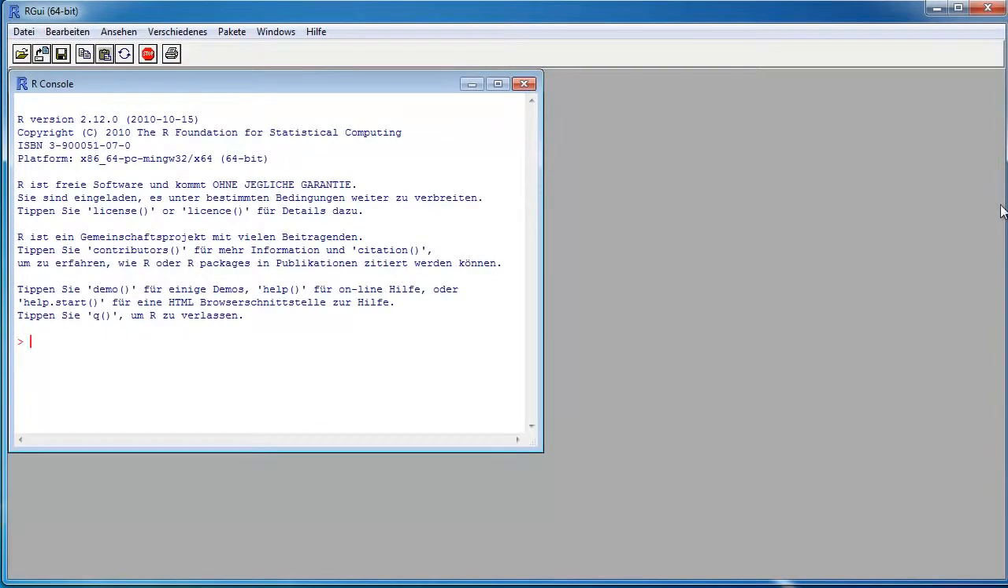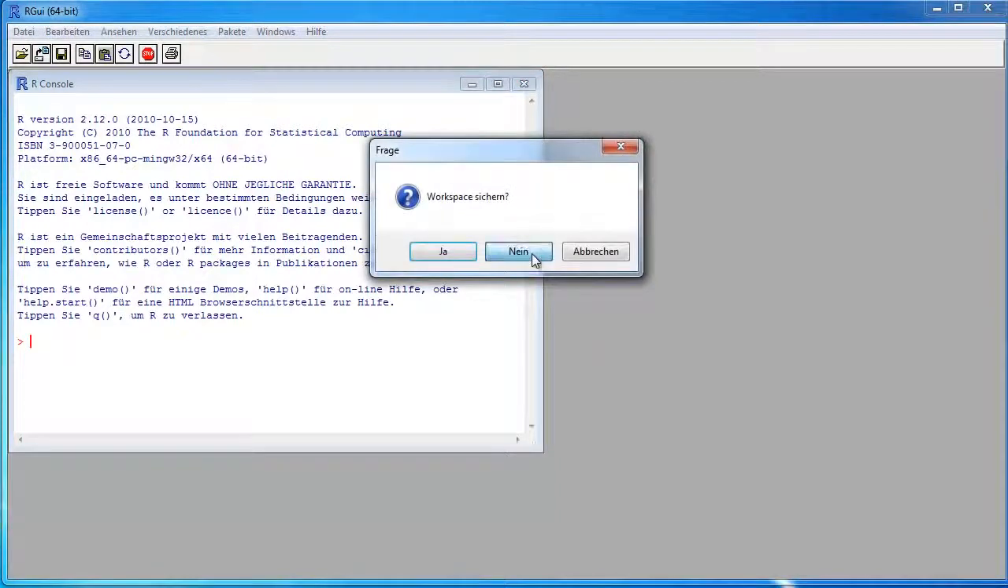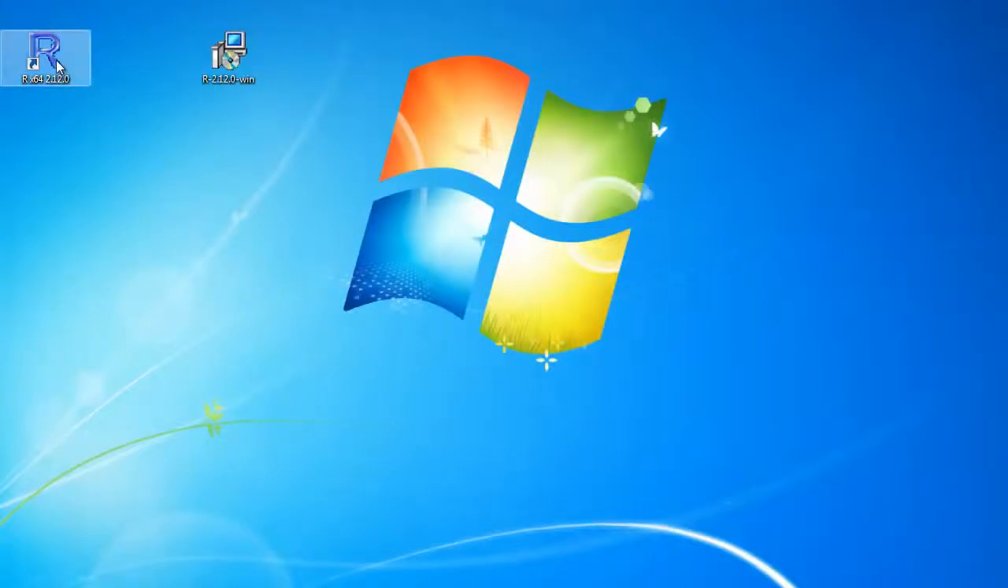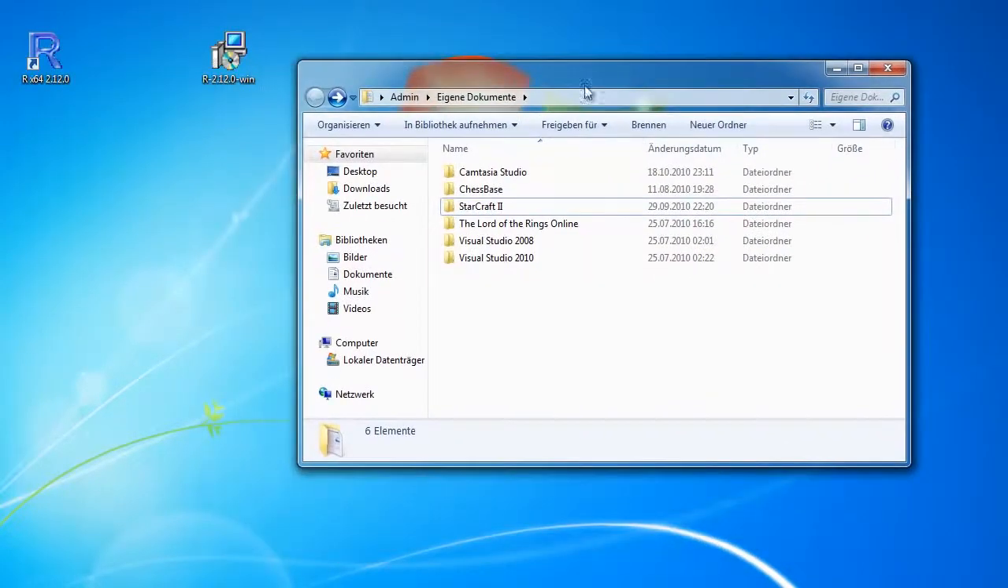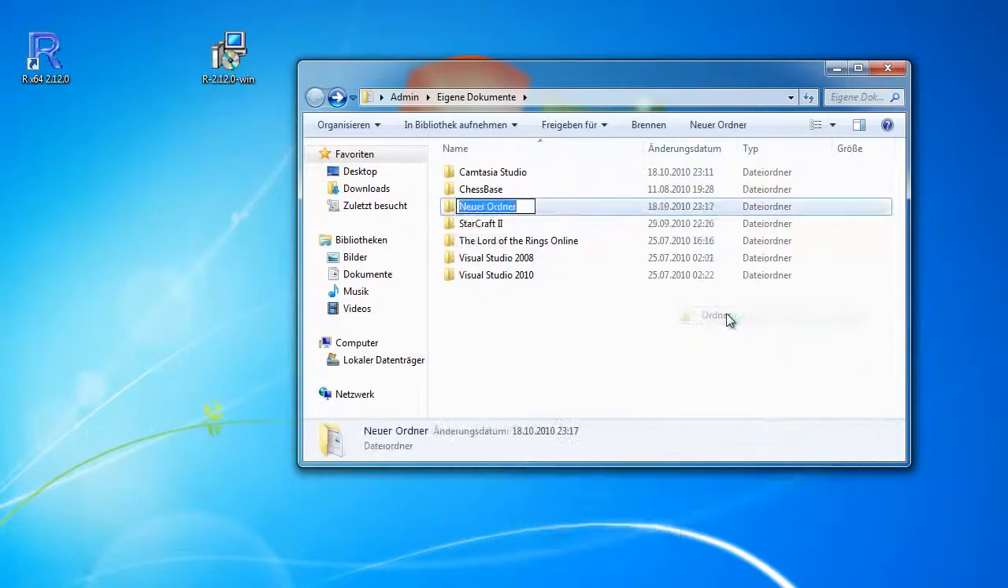Now I close it, and it creates a working directory when you use it later. So here's just a tip for you. Under Windows, it will create it just here. The files will be just here. So I create a directory R.